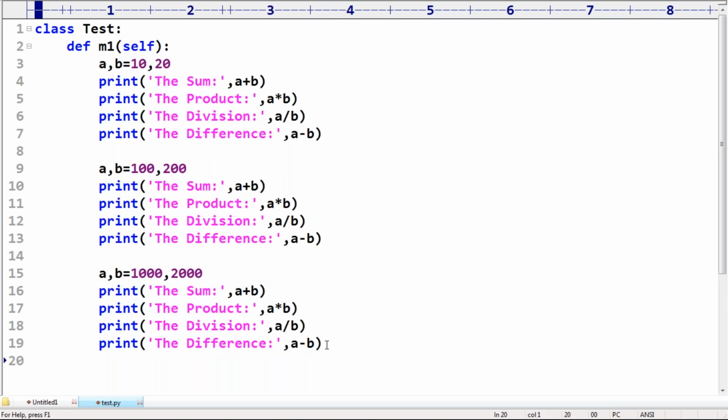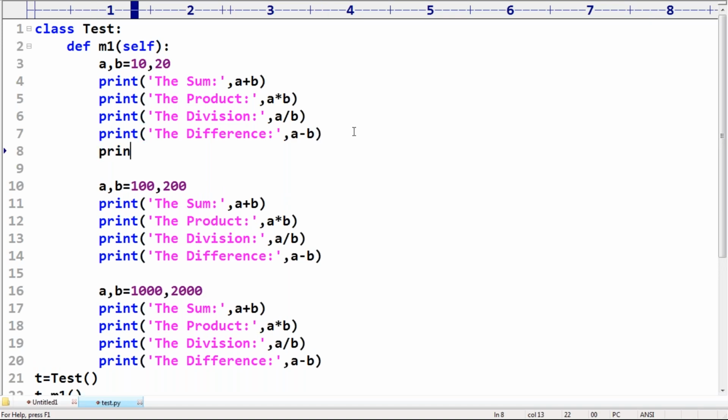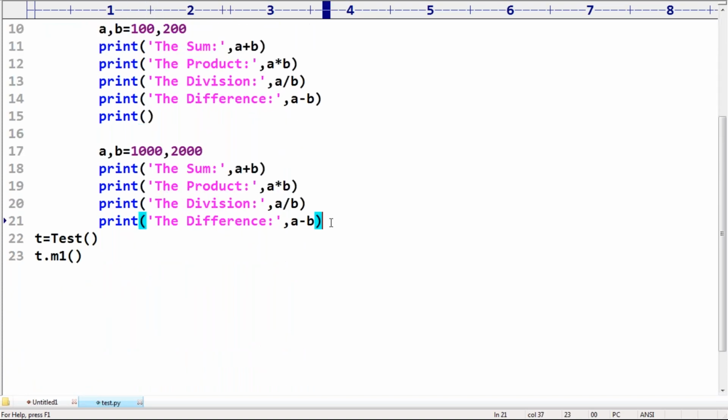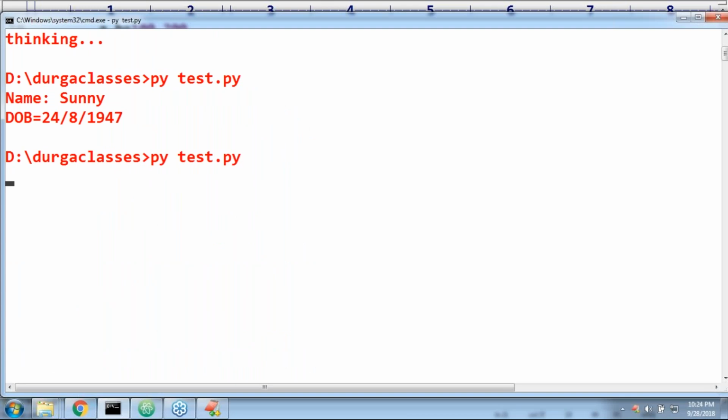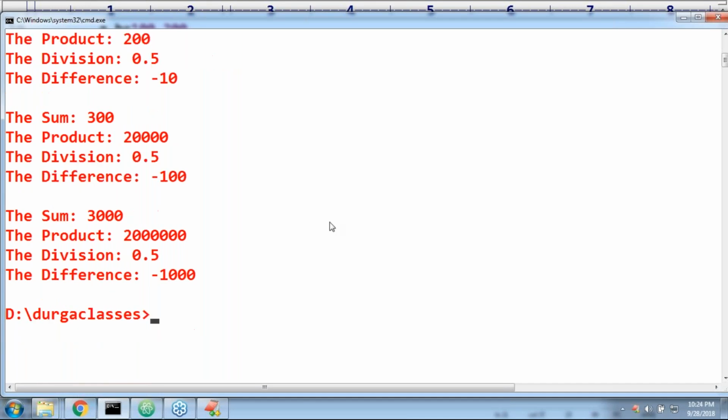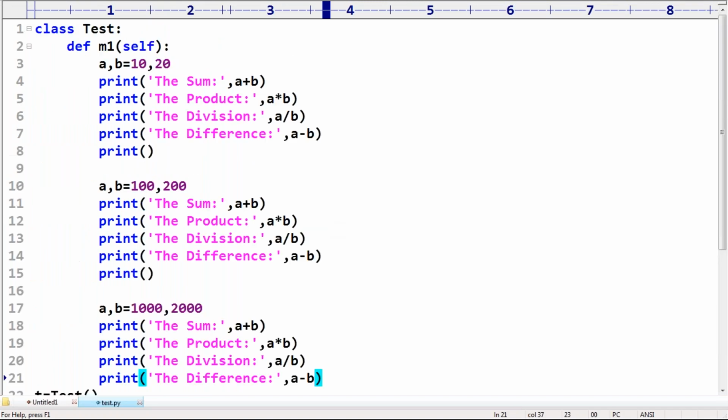Now, what I want to take: t = Test(), and t.m1() I am calling, sir. So every time it is going to print the result. Now print one blank line here, another blank line here, and here it is not required. Can you please have a response? The sum 30, the product 200, the division 0.5, difference like this we have. Any doubt? Okay, I'm just creating an object and calling a method. The problem here is the length of the code is going to increase like anything.